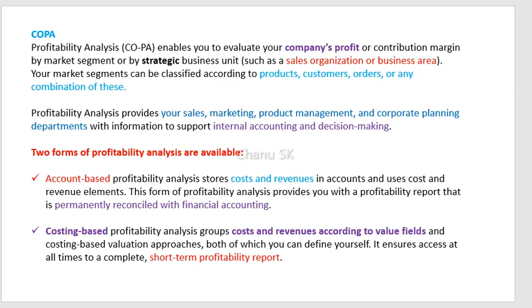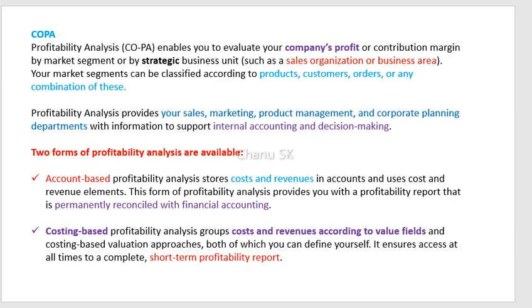Last time I clearly explained the difference between characteristics and value fields. Today's topic is the difference between account based COPA and costing based COPA. COPA means profitability analysis. It is one of the important tools to evaluate the company's profits or contribution margin. Contribution is just like sales minus variable cost.